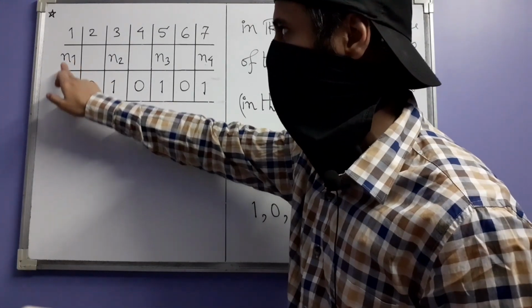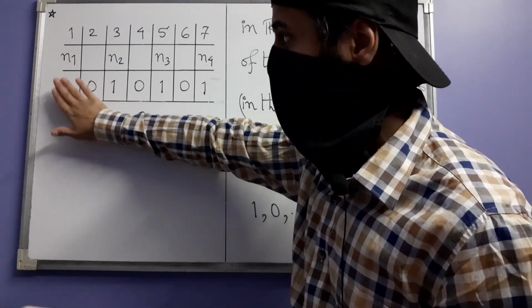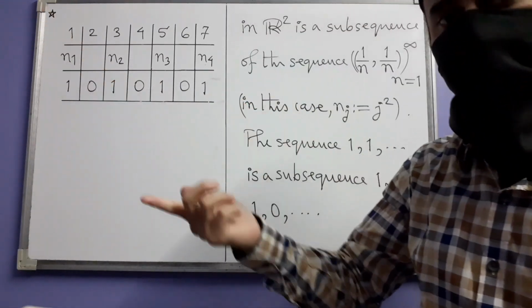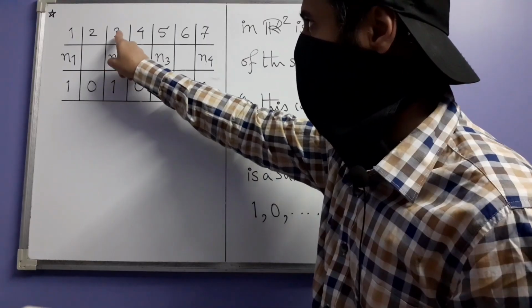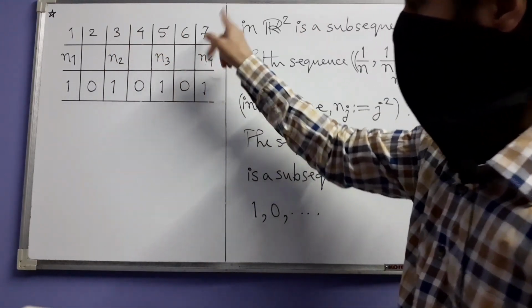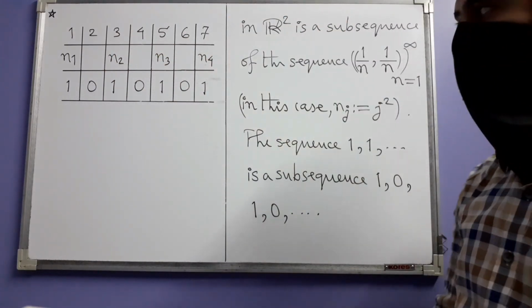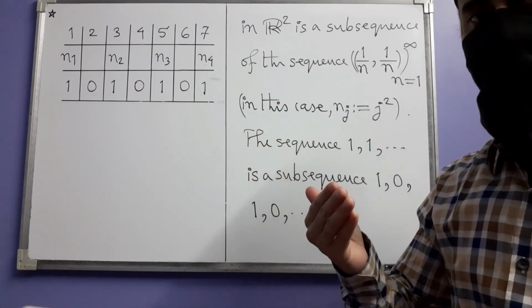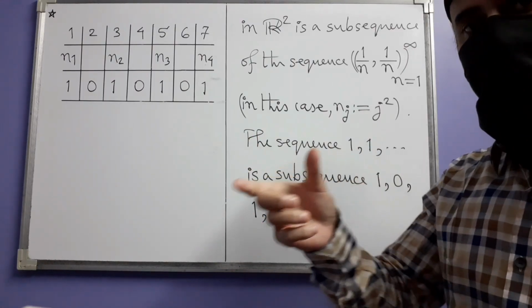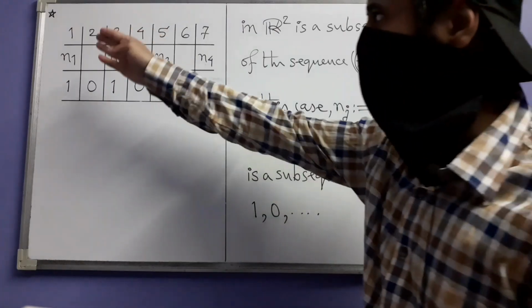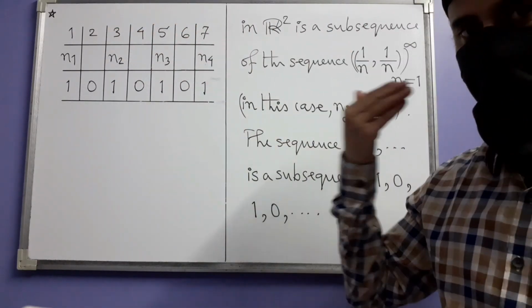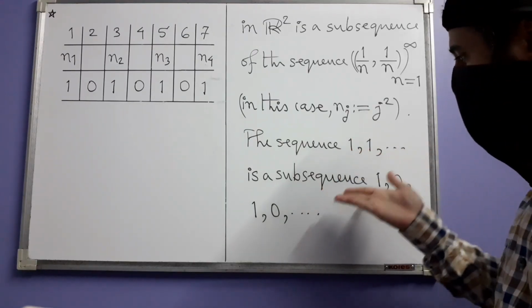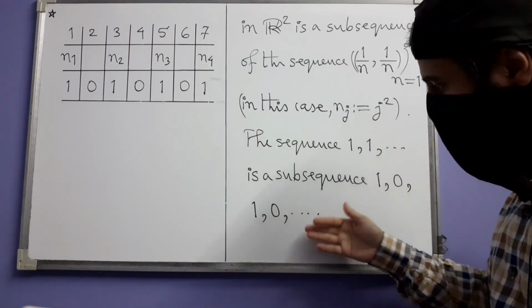So this should be n1. This is not n1, this one is n1. n1 is equal to 1, n2 is equal to 3, n3 is 5, n4 is 7, and so on. That means the nj's form the sequence of positive odd integers. Is that an increasing sequence? Yes. 1, 3, 5, 7, all the terms are strictly increasing as you go down the sequence. So that is why this is a legitimate subsequence of this sequence.